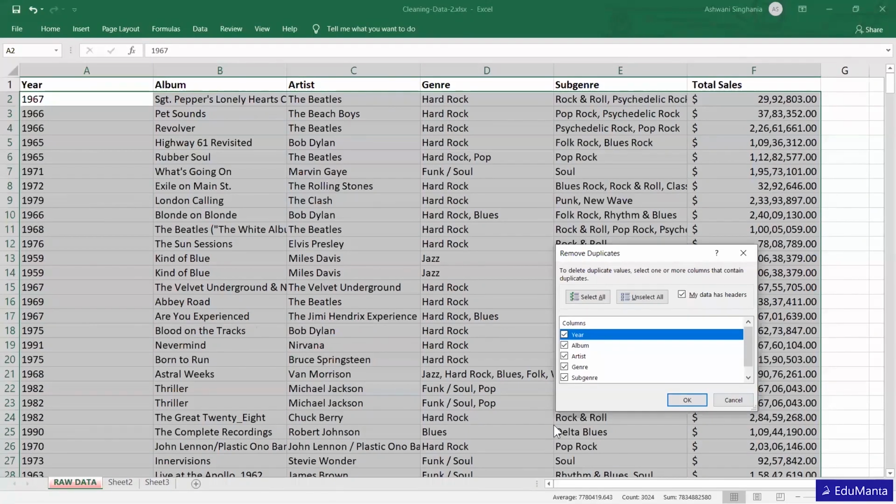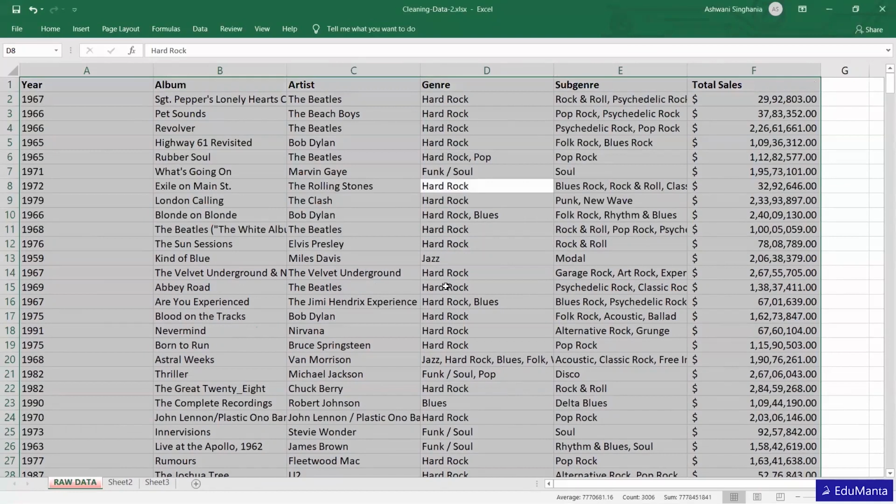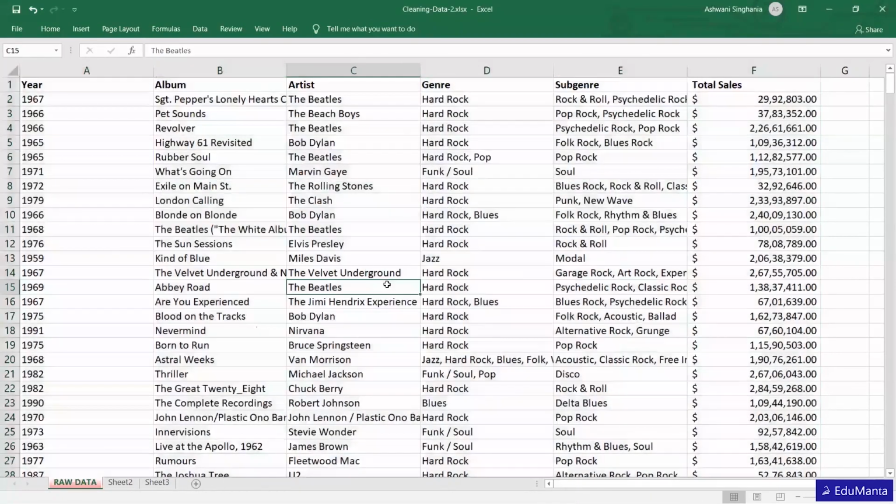I hope I made it clear. Now just press OK. So it has deleted 3 duplicate values, whereas 500 unique values remain. Our data doesn't have any duplicates, doesn't have any blank spaces, and most of all we have made the data consistent as well, right?